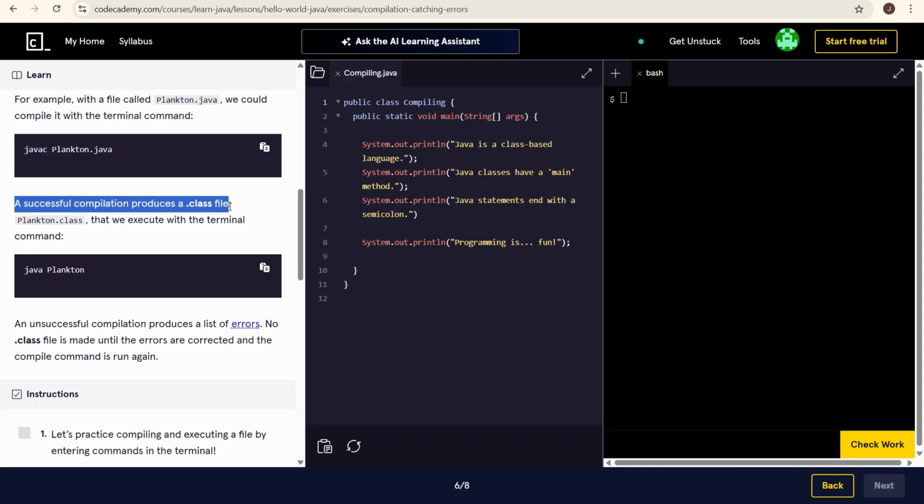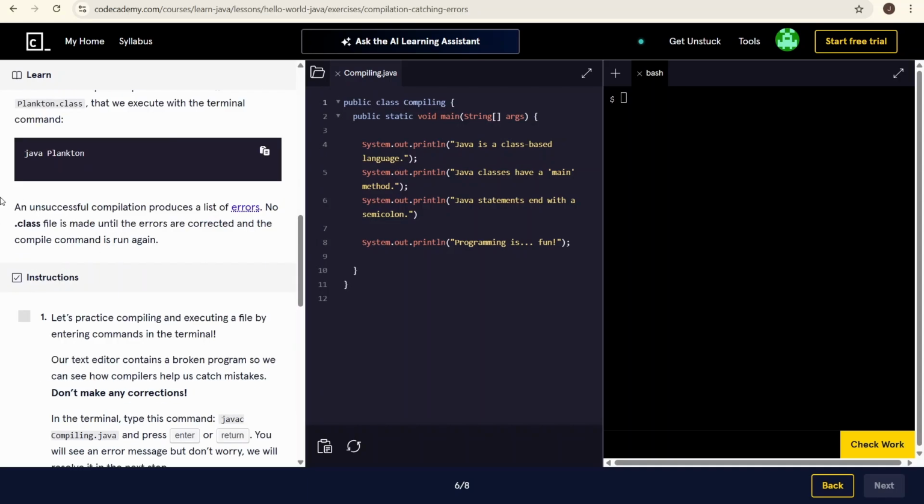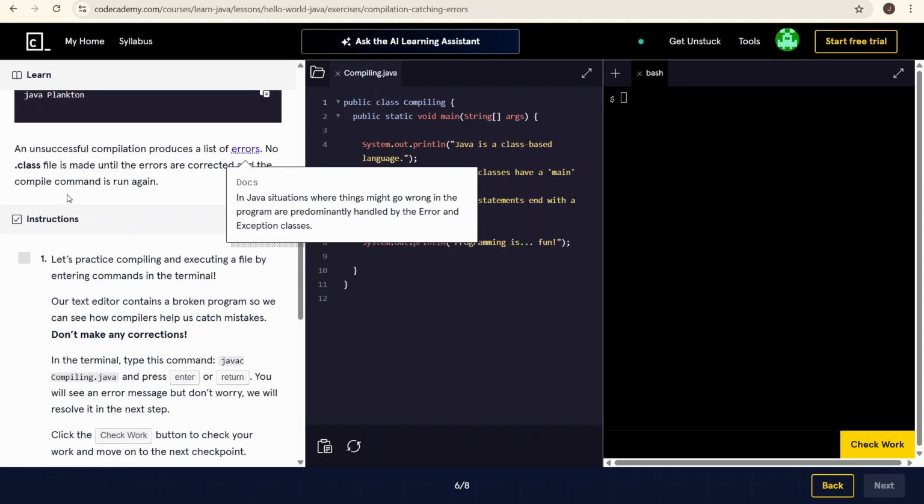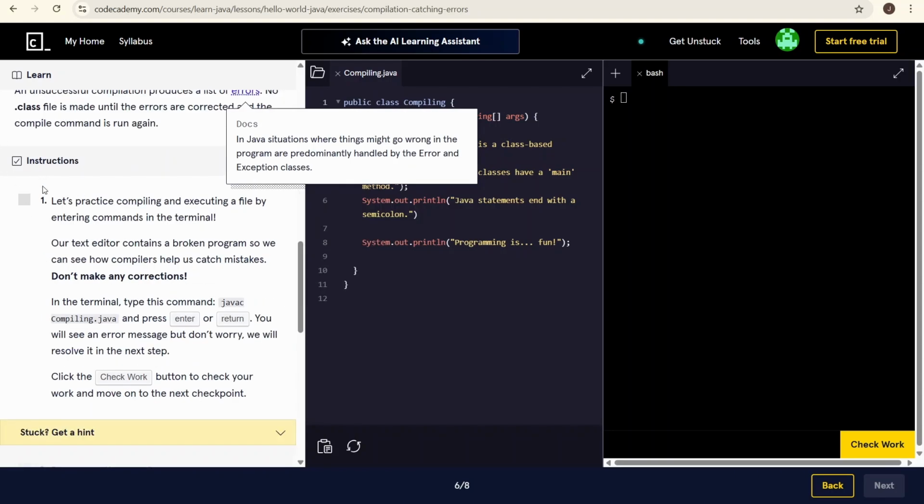A successful compilation produces a .class file, Plankton.class, that we execute with the terminal command java Plankton. An unsuccessful compilation produces a list of errors. No .class file is made until the errors are corrected and the compile command is run again.